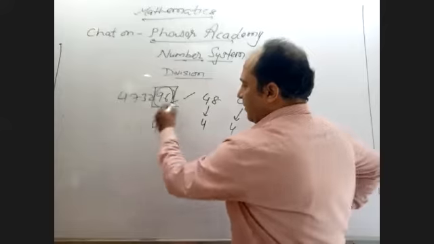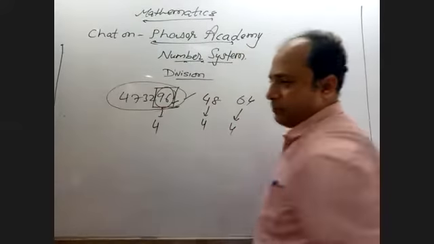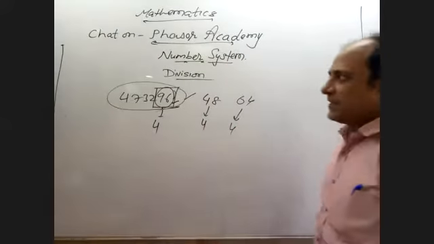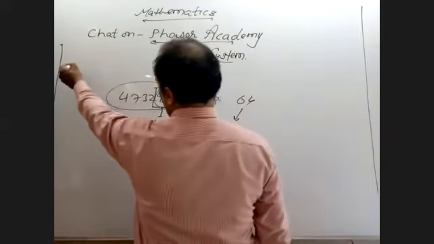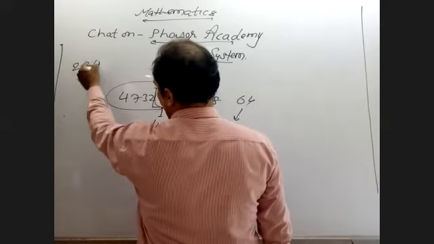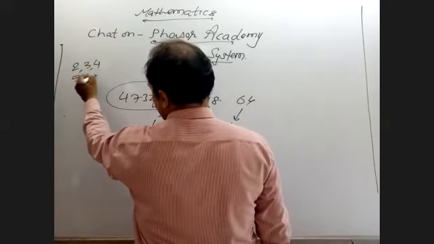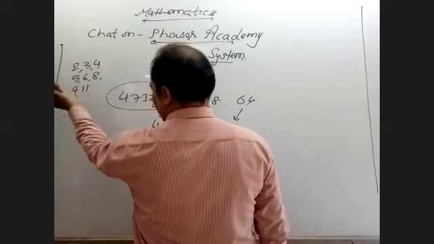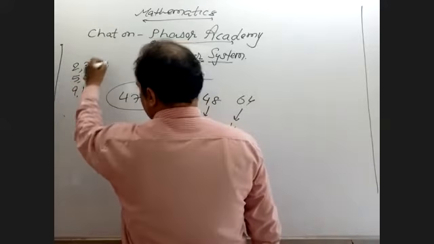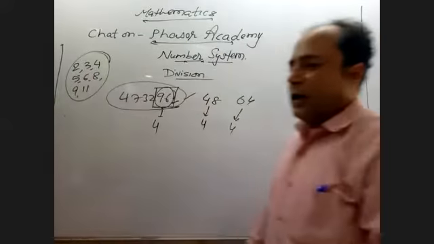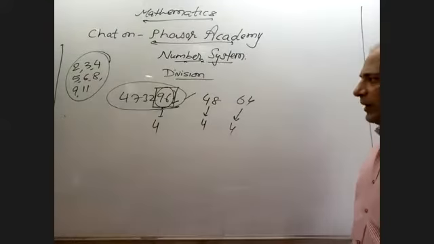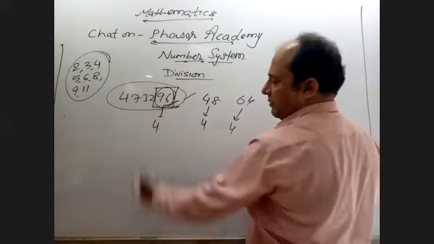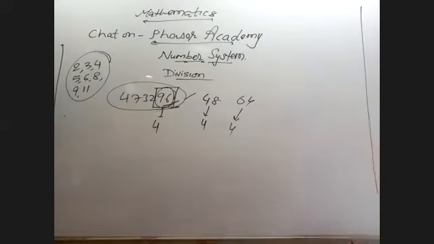Then the entire number is divisible by 4. Basically, in your curriculum, they will ask 2, 3, 4, 5, 6, 8, 9, 11, 10. So these numbers are going to be asked. Okay. So if the last two digits are divisible by 4, the entire number is divisible by 4.